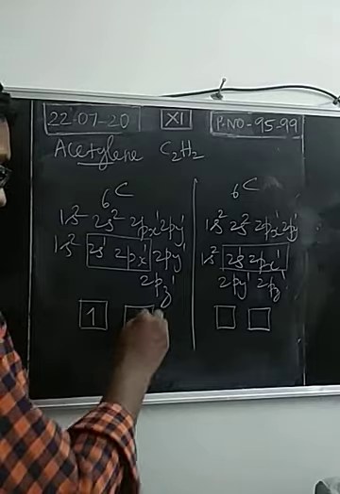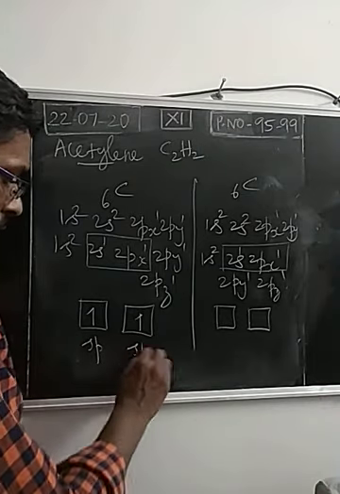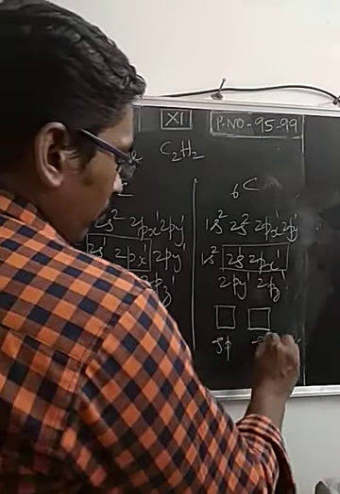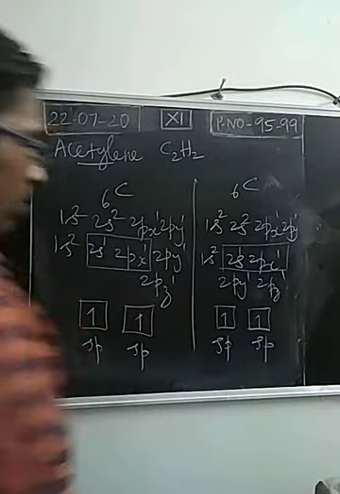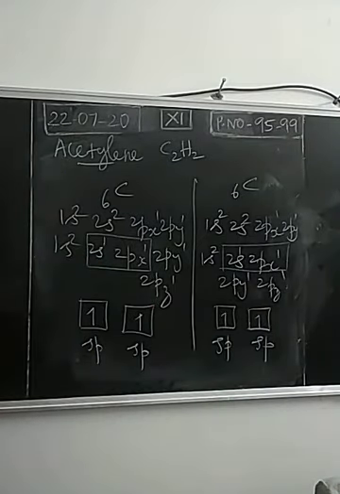So both sp hybridized orbitals are having a single electron.